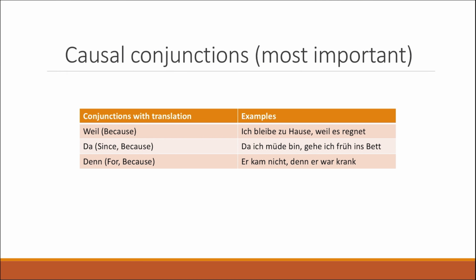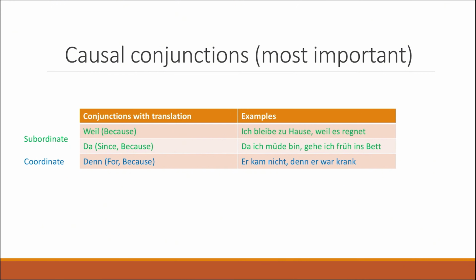Da ich müde bin, gehe ich früh ins Bett. So I'm going to sleep early because I'm tired. And da ich müde bin is simply explaining the reason. And then, Er kam nicht, denn er war krank. He didn't come because he was sick. And by saying because he was sick, we're simply explaining the reason.